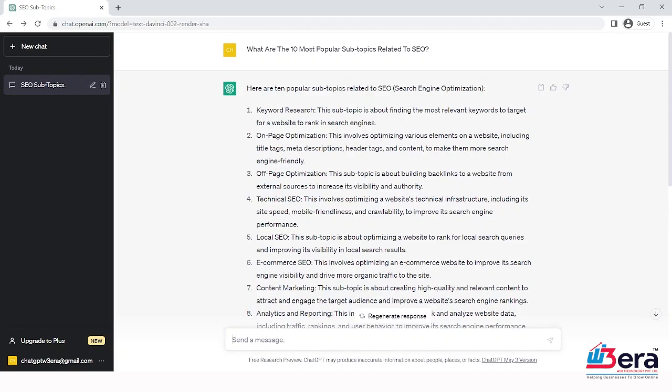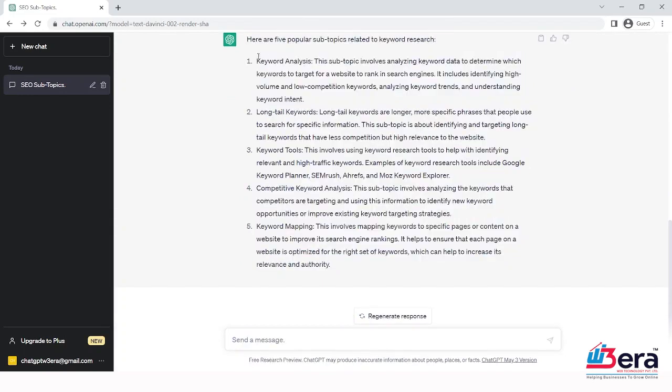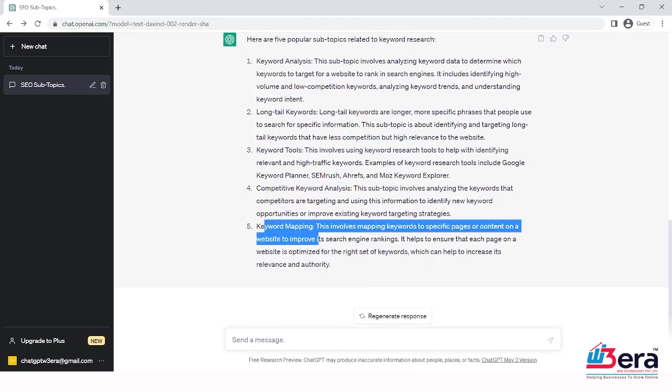So having done keyword research for 15 years now, I would expect it to output information related to keyword research metrics, the types of keywords and intent. So let's see. Here it is: keyword analytics, long tail keywords, keyword tools, competitive keyword analysis, keyword mapping.